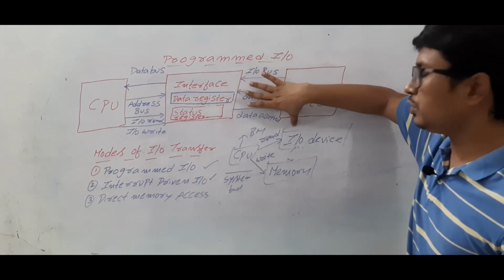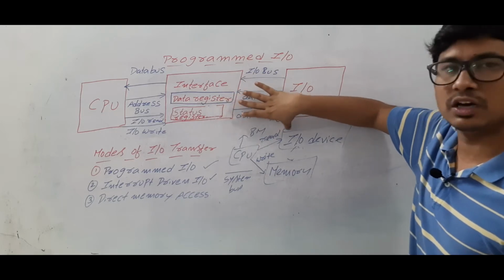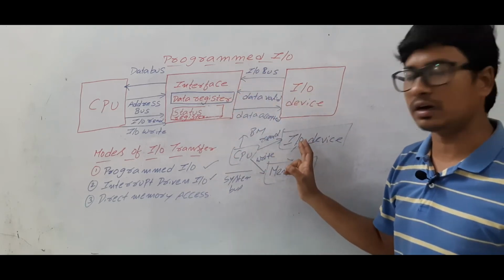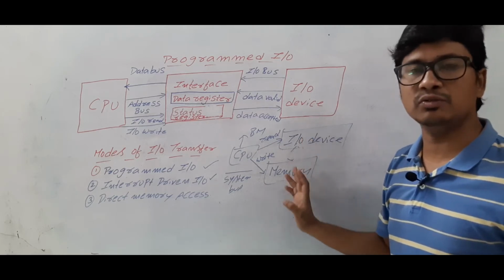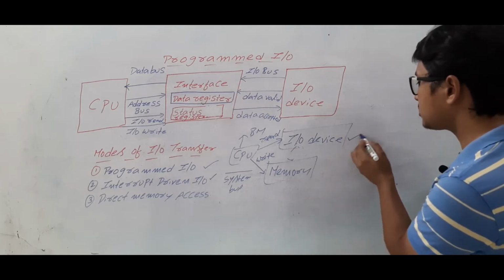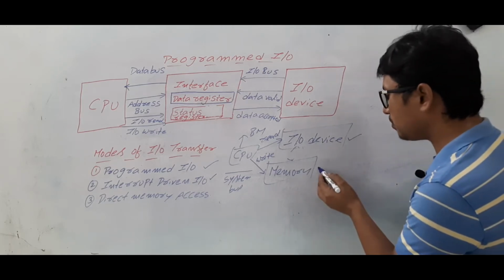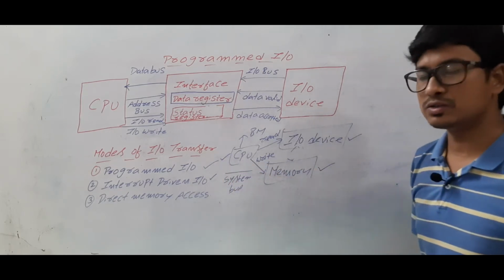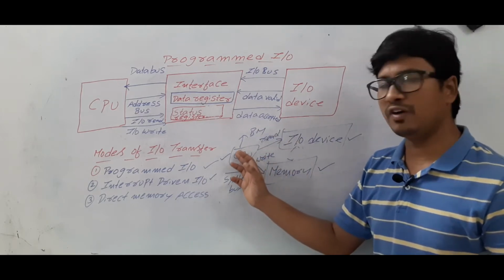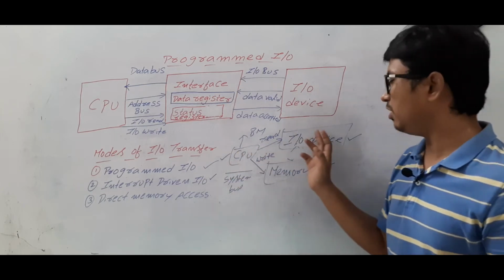Now the CPU speed will fall to the speed of the I/O device if the CPU is involved in the data transfer between the I/O device and memory. Am I right or wrong? As we said, the I/O device speed is less as compared to the memory and the CPU. So if the CPU is involved in this data transfer, the speed of the CPU will fall to the speed of the I/O device.